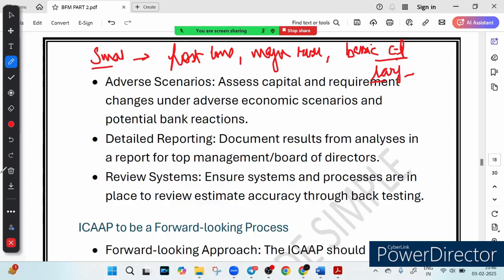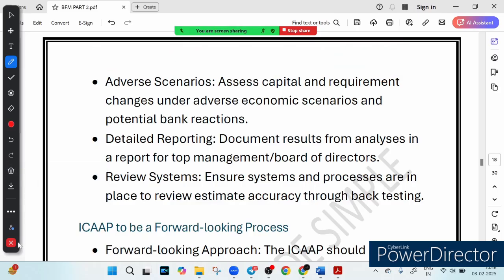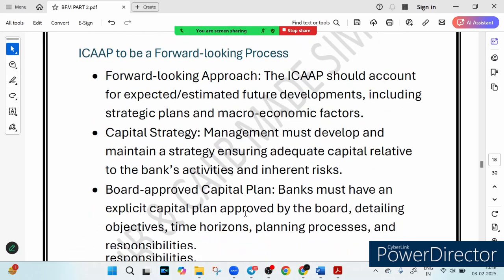Now let's talk about the next topic that we have. It is regarding ICAAP being a forward looking process. So what does it mean when I say forward looking process? See, imagine you are driving a car, but instead of looking ahead, you only focus on the rear view mirror. Sounds risky, right? Well, a bank can't afford to make that mistake.